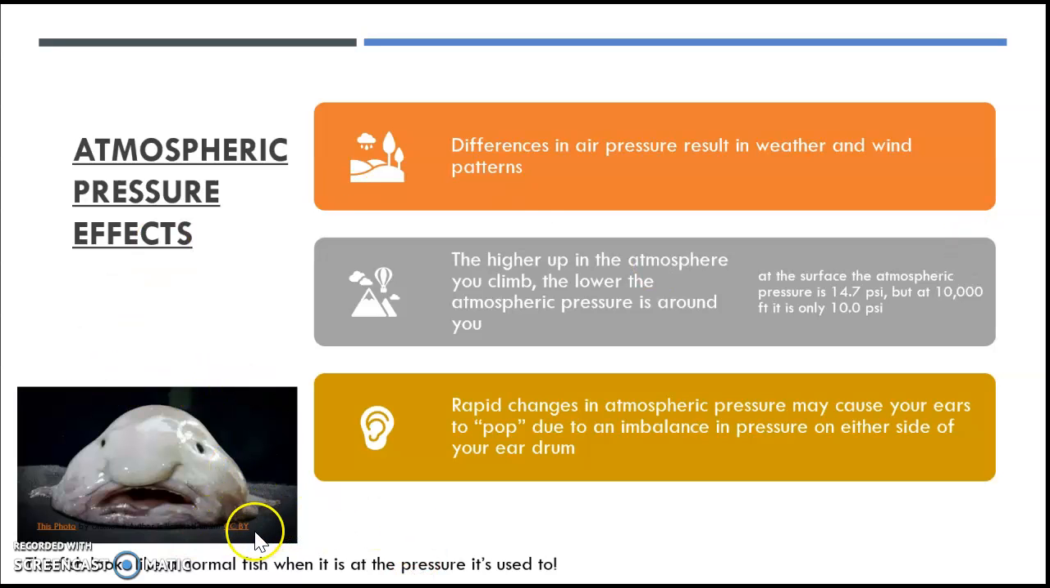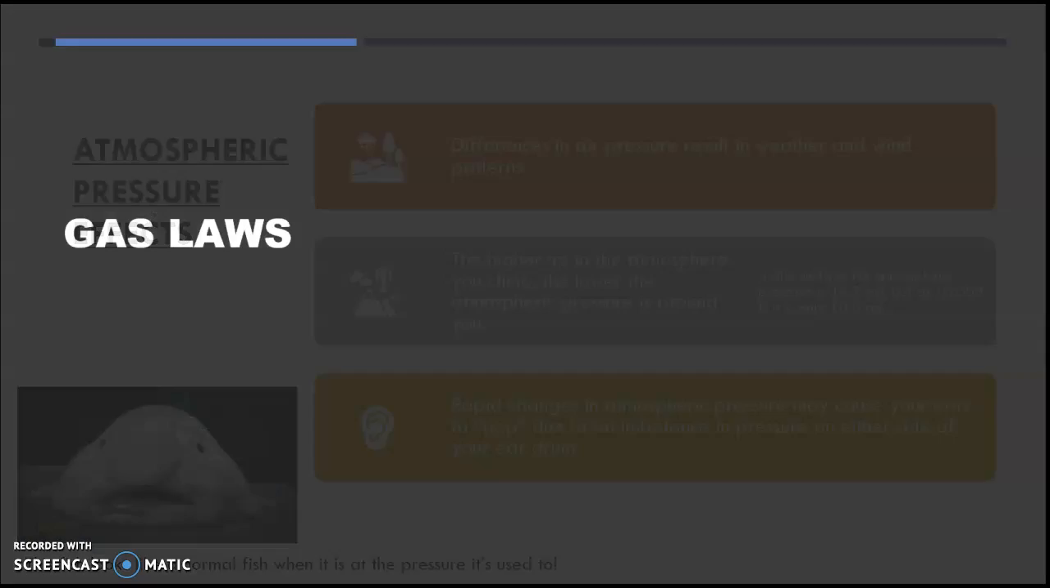This fish, you might have seen a picture of this fish before. It actually looks like a normal fish when it's at the pressure level it's supposed to be underwater.